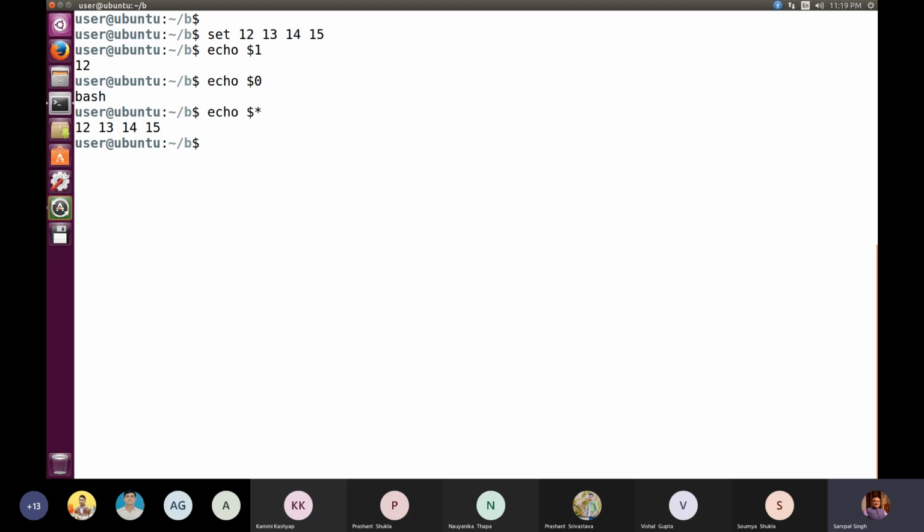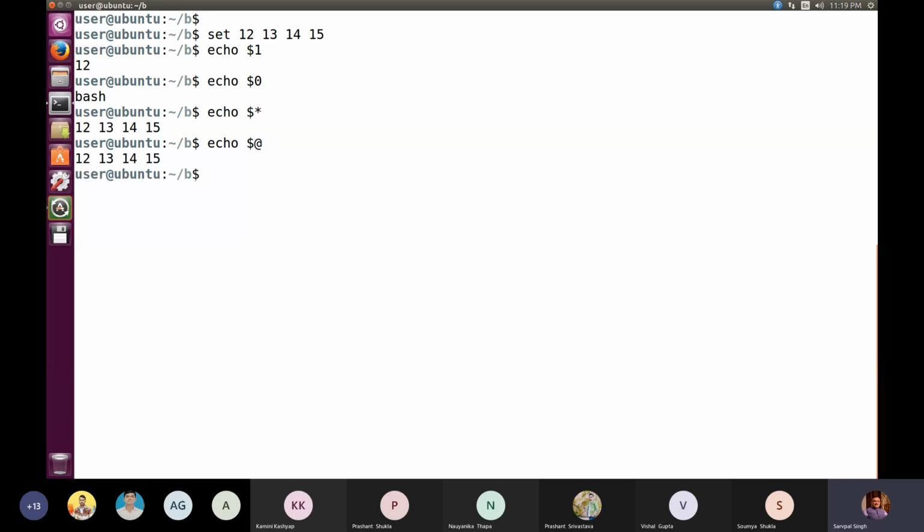So all the values you get on the screen in a single go. You don't need to access them individually as $1, $2, $3. If somebody is asking you to list all the values which you have passed on command line, of course we can use echo $*. And similarly, another one is $@.